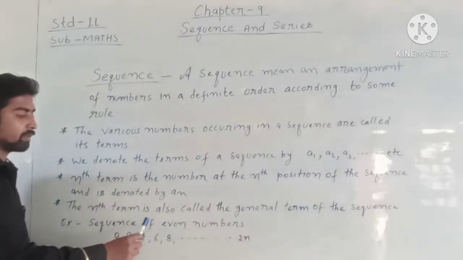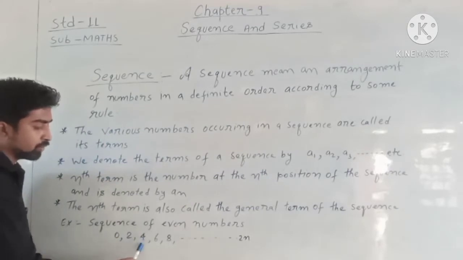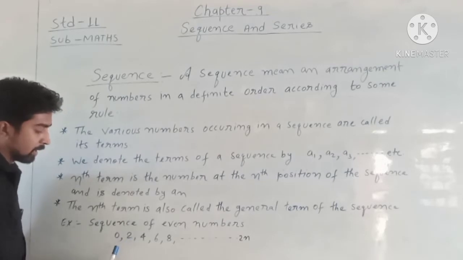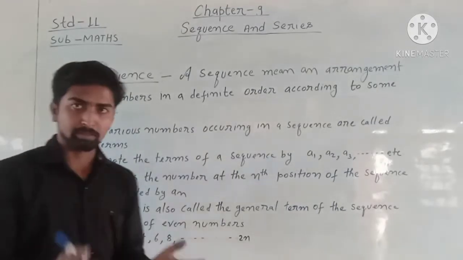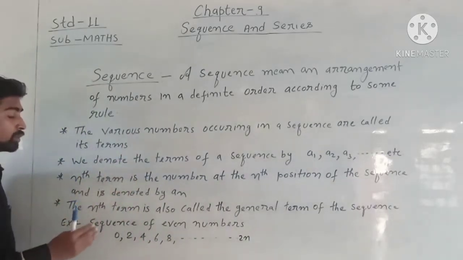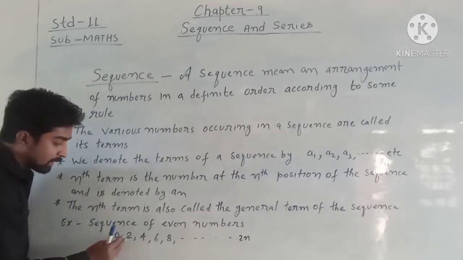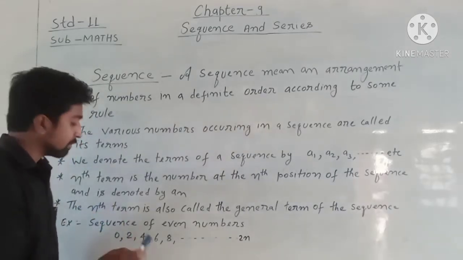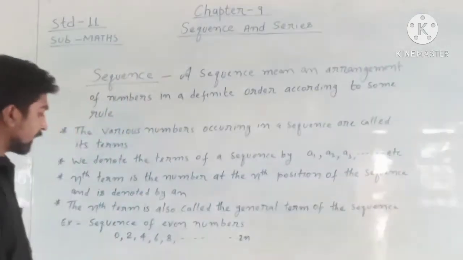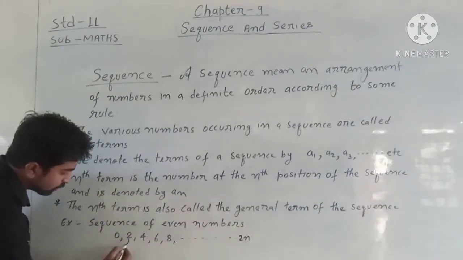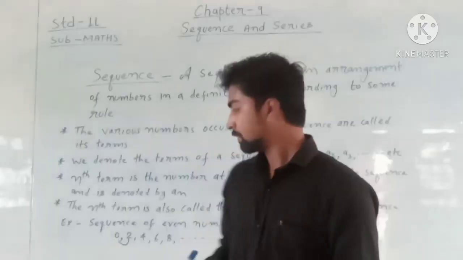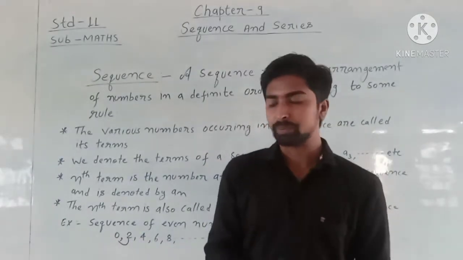We can see a sequence of even numbers: 0, 2, 4, 6, 8, dot dot dot, 12. Friends, these numbers 0, 2, 4, 6, 8 are arranged in a definite order according to some rule. And what is that rule? That rule is even numbers, meaning all numbers are even. It means that the difference between two consecutive numbers is 2.